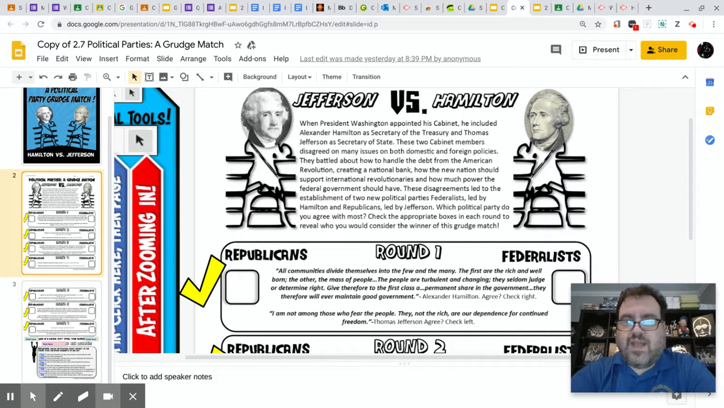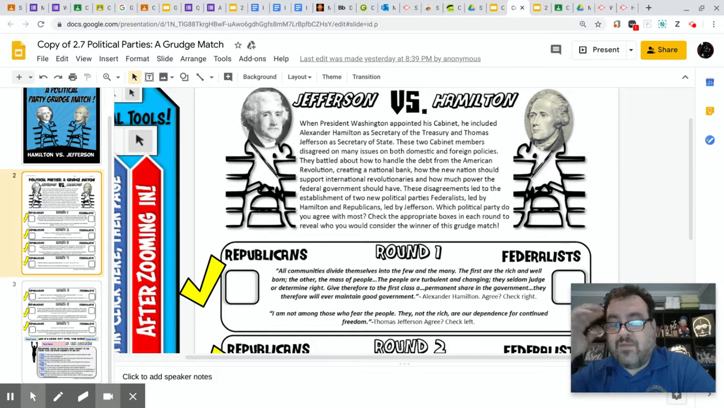When President Washington appointed his cabinet, he included Alexander Hamilton as Secretary of Treasury and Thomas Jefferson as Secretary of State. These two cabinet members disagreed on many issues on both domestic and foreign policies. They battled about how to handle the debt from the American Revolution, creating a national bank, how the new nation should support international revolutionaries, and how much power the federal government should have.